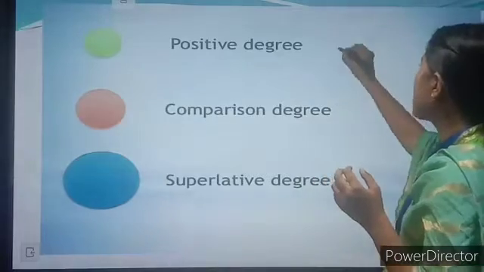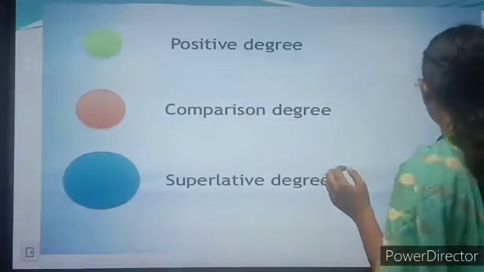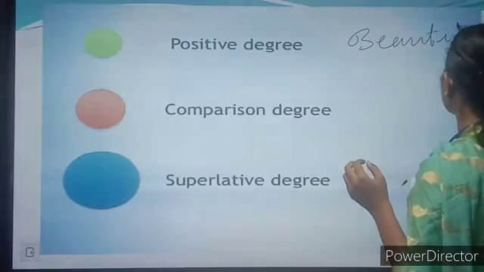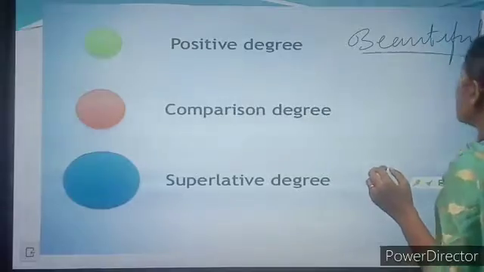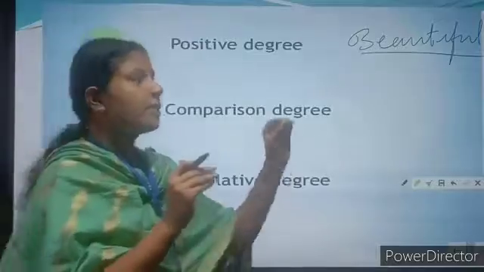So let me give you an example here. Let's take an adjective, that is beautiful. Beautiful is the positive degree. If I say she is beautiful, I haven't made any comparison, I just said she is beautiful.